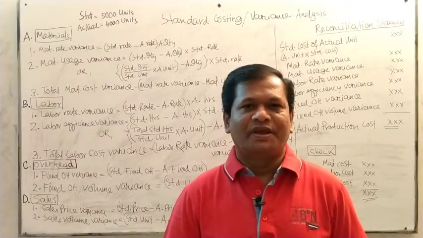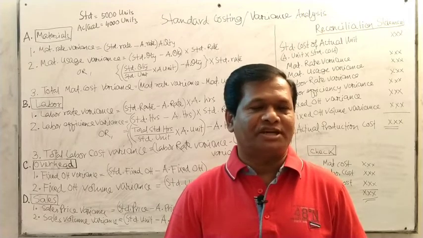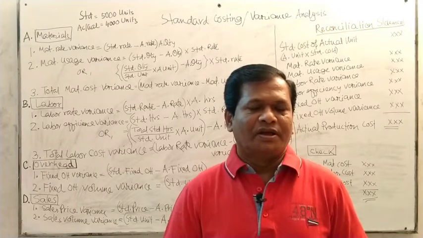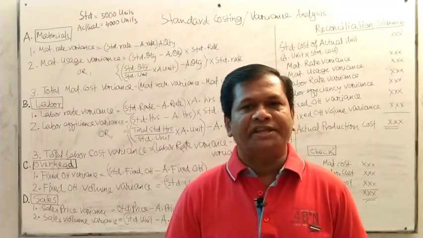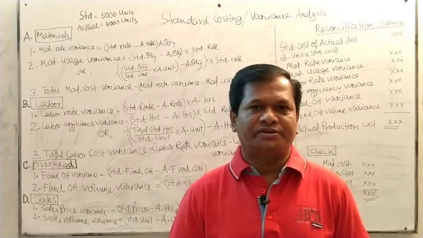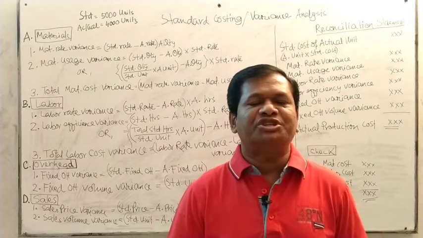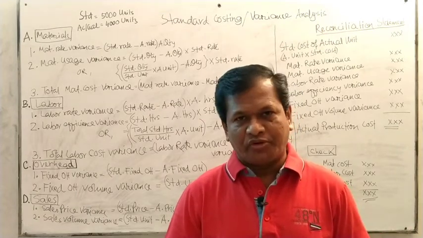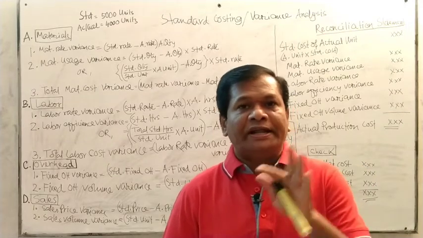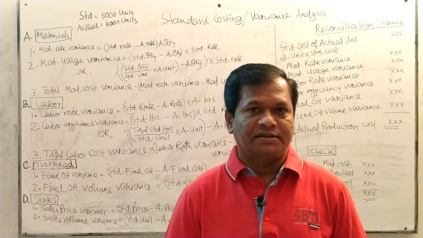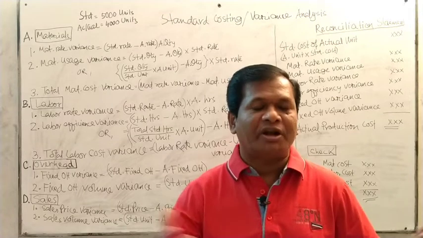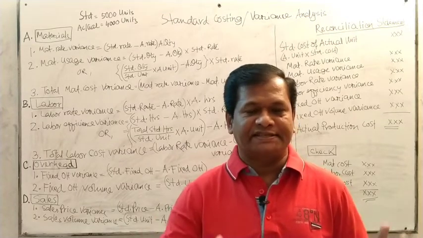This is Uttam sir. I am going to discuss today one of the important chapters of management accounting, that is standard costing or variance analysis. What is standard costing and why is it important to the business? Standard costing means a costing method where the standard rate or predetermined rate is used for different variance analysis. Different variance analysis may be the material cost variance, labor cost variance, overhead cost variance like this.